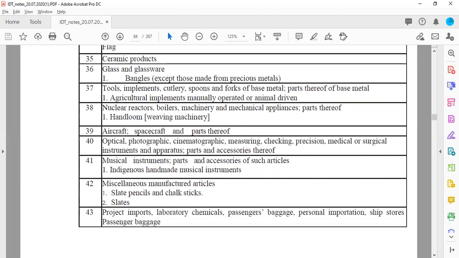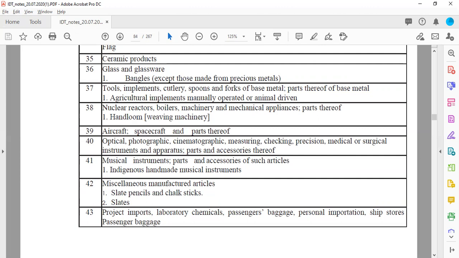Then you have nuclear reactors, boilers, machinery, and mechanical appliances and all parts thereof. So handloom, basically they want to protect the handloom industry, which is used for weaving clothing. So all these will be totally exempted from taxes. Then aircraft, which includes spacecraft and different parts thereof. So that will be outside the GST ambit.